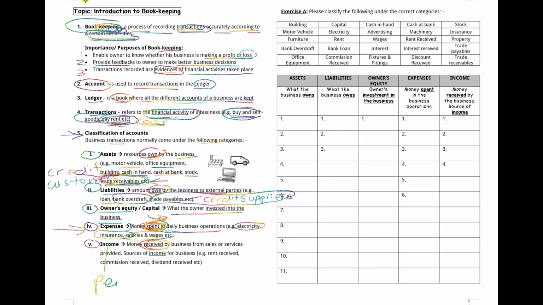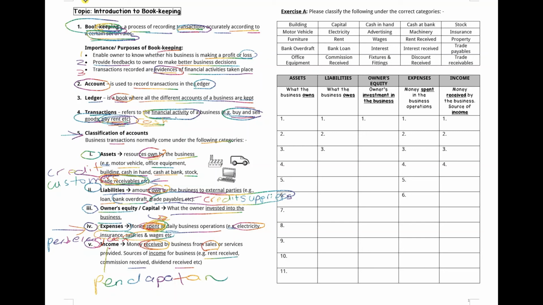You can think of this as pendapatan, you receive, and this one is perbelanjaan. So money received, income. So for example, you sell the goods and you receive the money, so this is your income. Or it can be rent received. For example, you rent the building to people and you collect the rent. These are sources of income for the business. If you see the word receive, and sales, they are mostly under income.